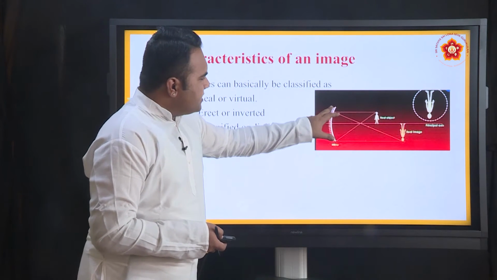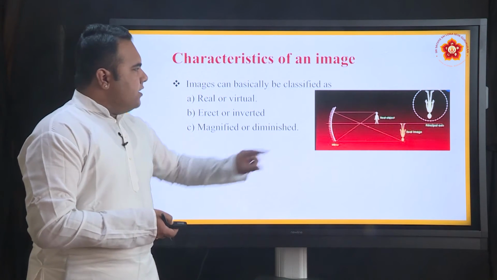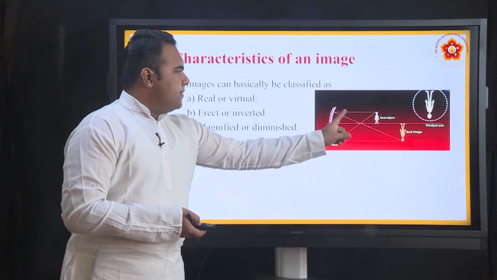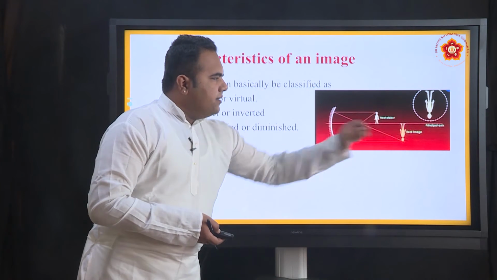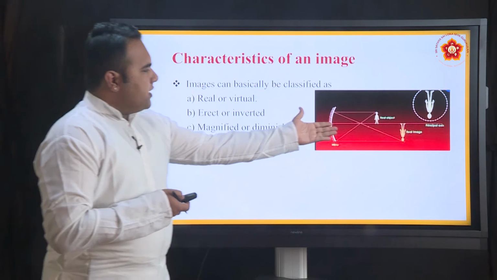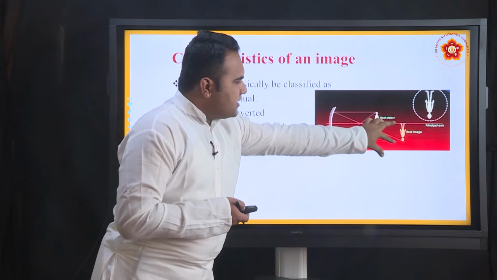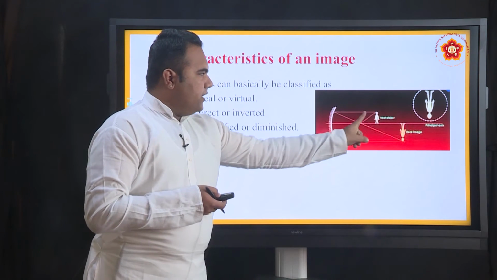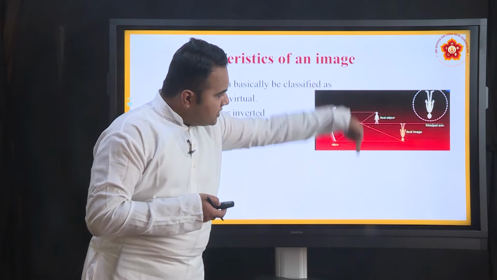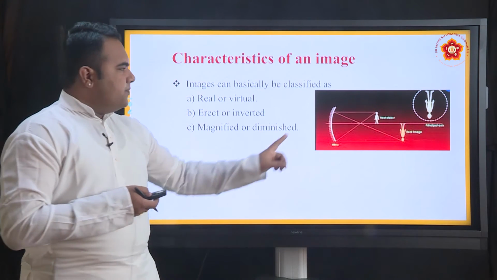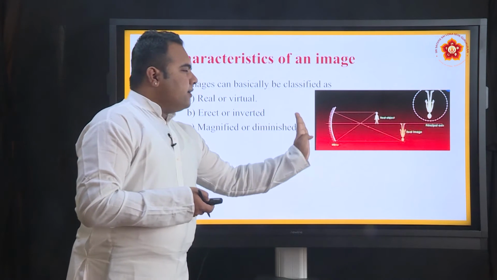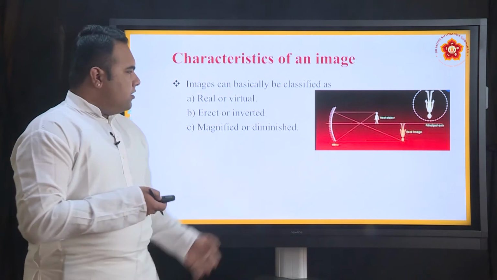So this is an example of a spherical mirror. Right now you will not be able to tell what kind of mirror it is, but you know that there is an object that is placed in front of the mirror and then the image is formed. Now you can see the object is of a certain size, the image is of a certain size, the object is in a particular orientation, the image is in the opposite direction, which means the image is inverted, and then you can see whether the image can be obtained on a screen or not.